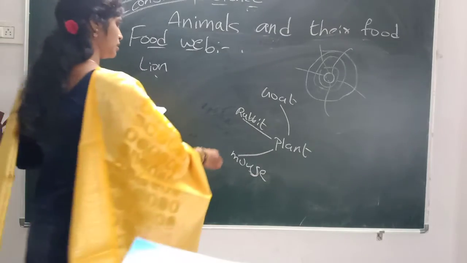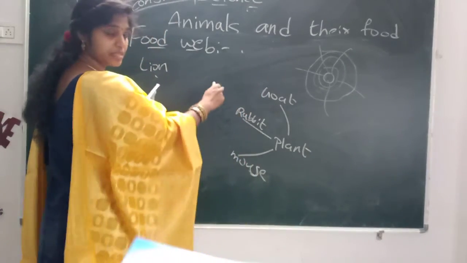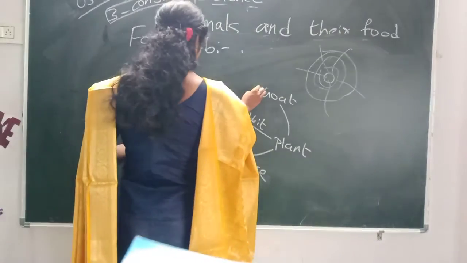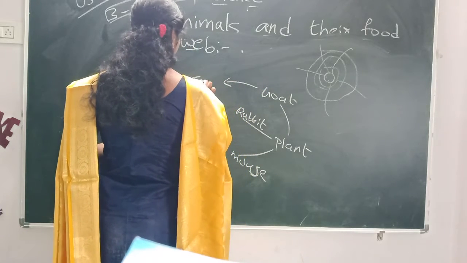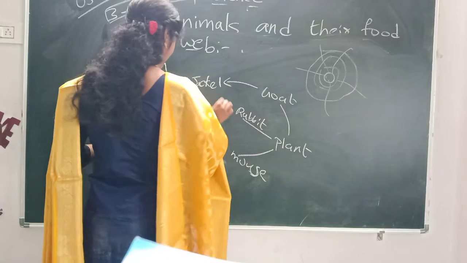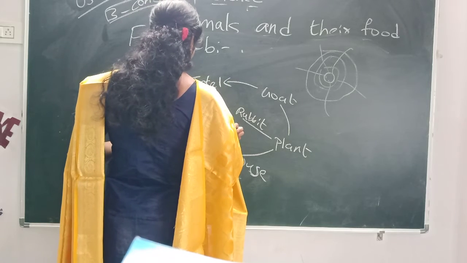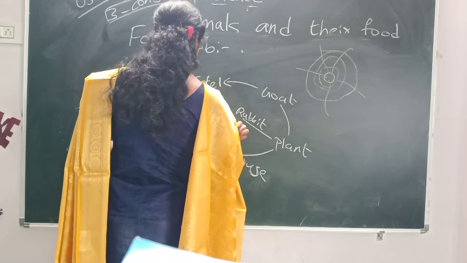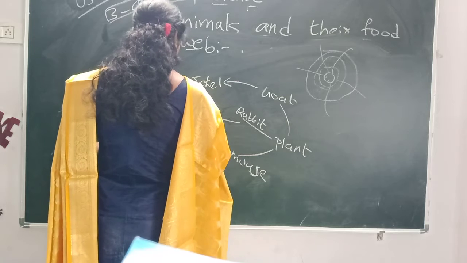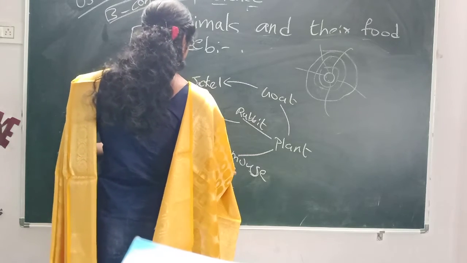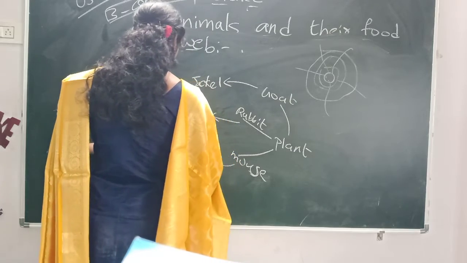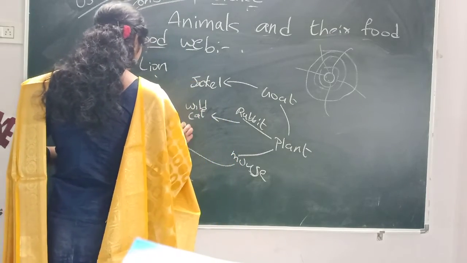Next, which animals eat these animals? For the goat, the jackal; for the rabbit, the wildcat; and for the mouse, they gave the owl.